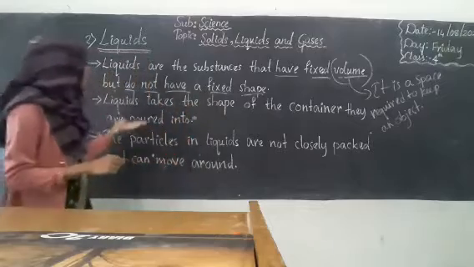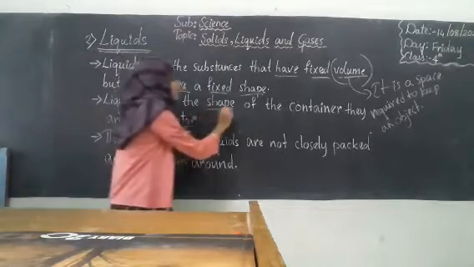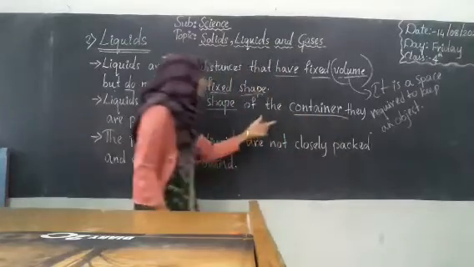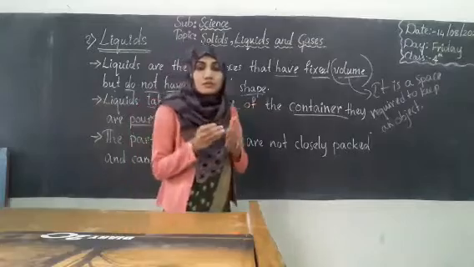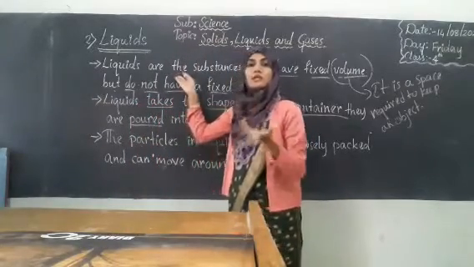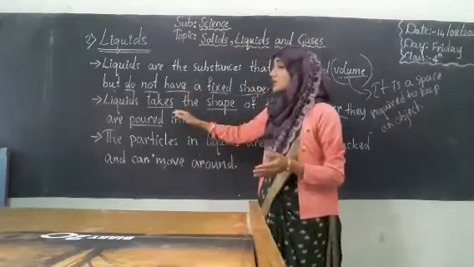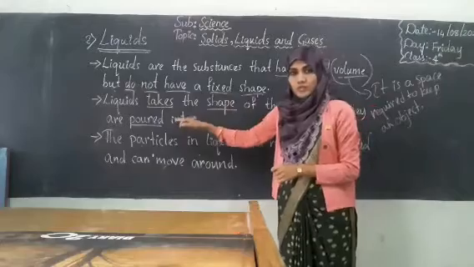Okay, the second point, liquids take the shape of the container they are poured into, isn't it? So liquids, as I said in the first point, do not have their own shape, but they will take the shape of the container they are poured into.